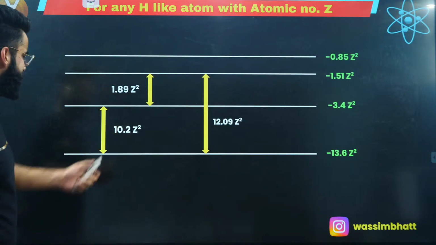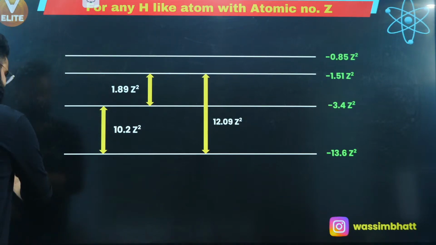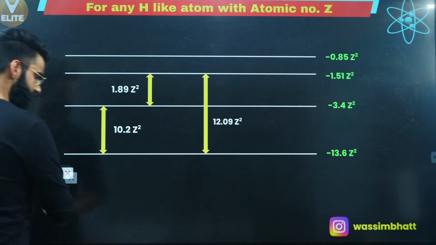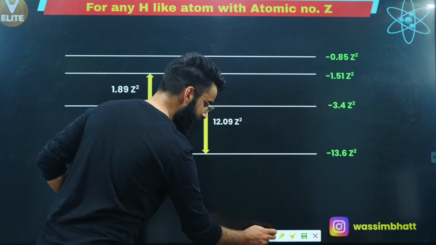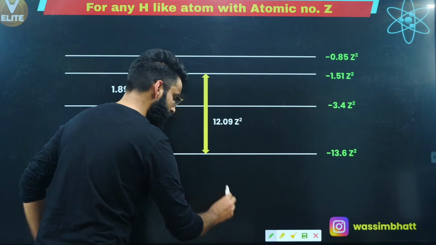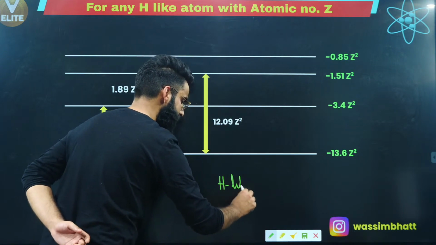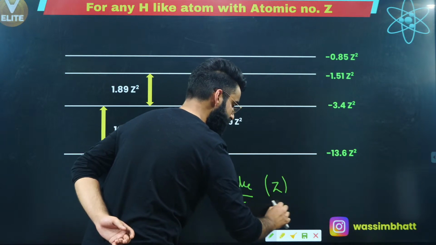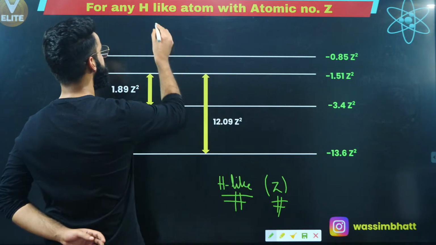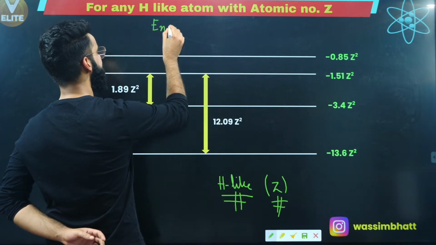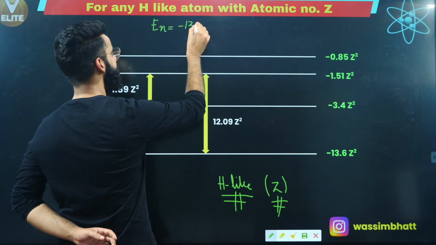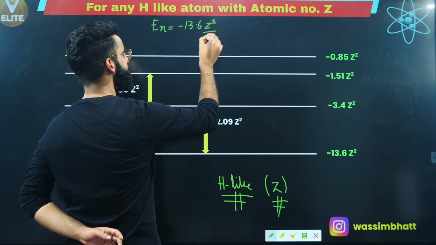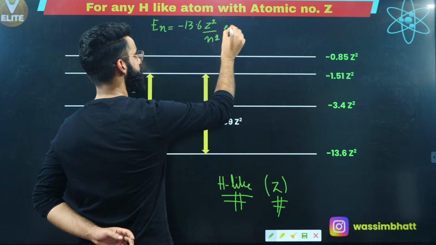See, guys, these are the energy states of the hydrogen-like species. Now, see how I got these. First of all, right now I'm talking about hydrogen-like species whose atomic number is Z. The total energy possessed by the electron in the nth Bohr's orbit is given by the formula minus 13.6 Z square divided by n square electron volts.